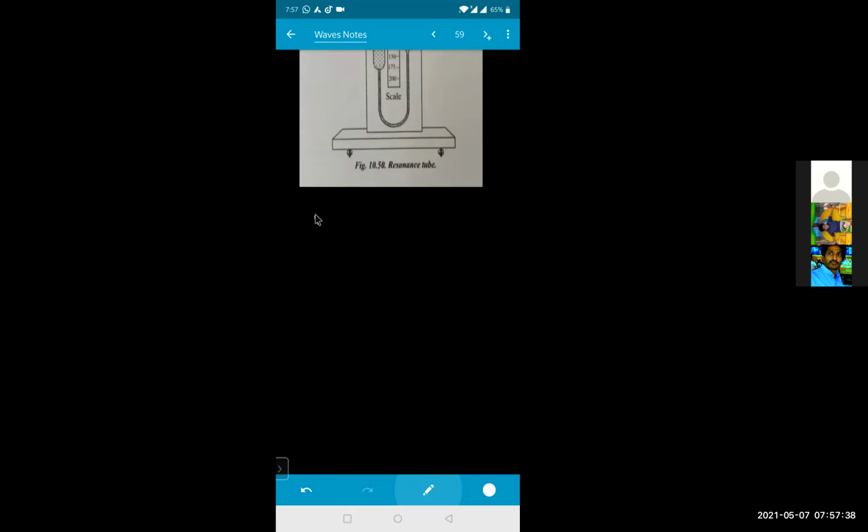I'll write point C. It is a closed pipe whose length can be changed by changing the level of liquid in the tube.